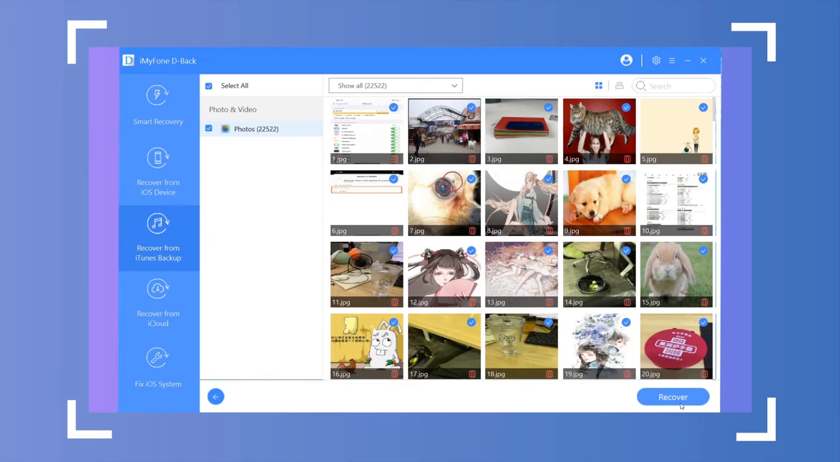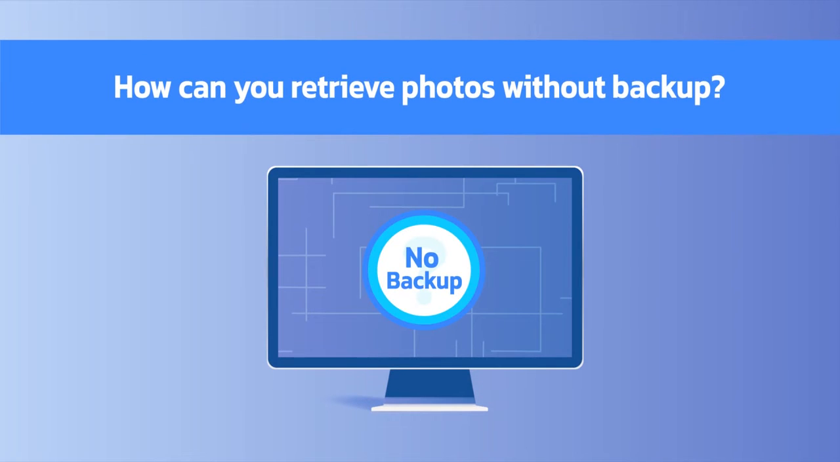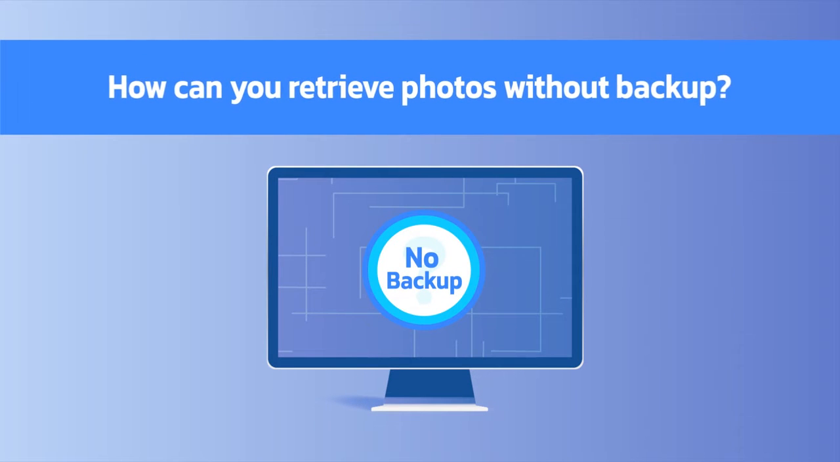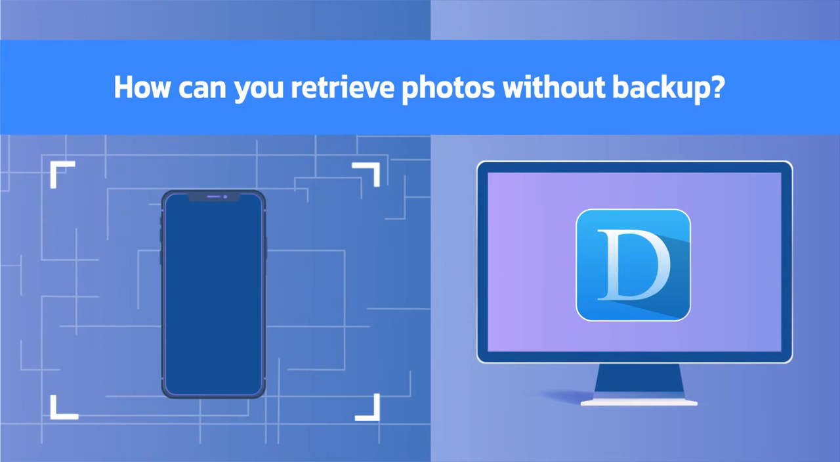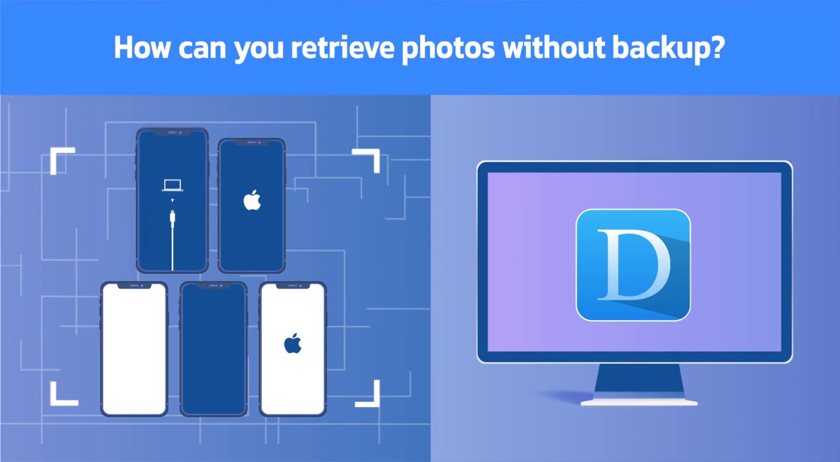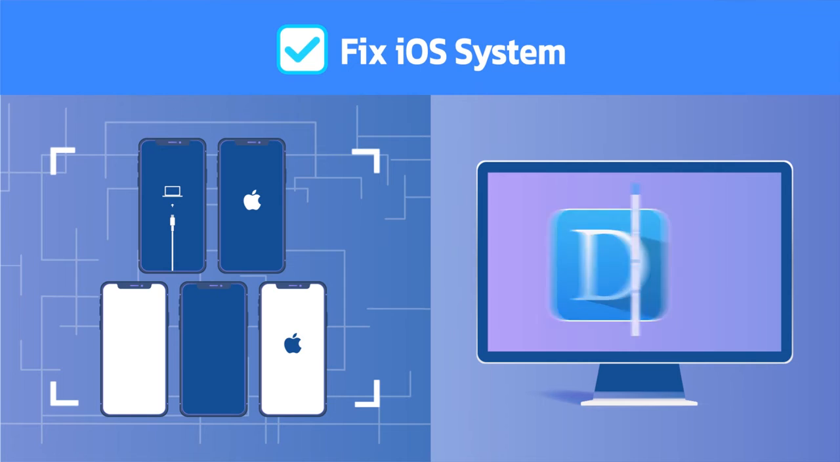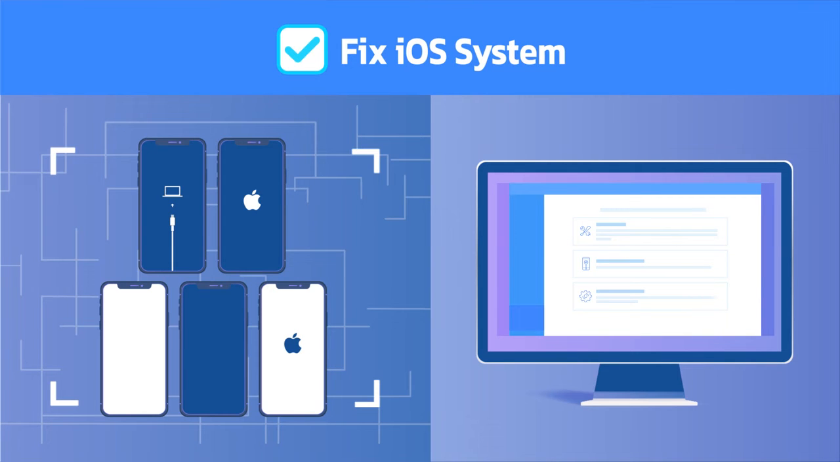iTunes backup. But what if there's no backup file available? How can you retrieve photos without backup? Well, in the case where your iPhone won't turn on and is simply stuck on recovery mode with the Apple logo, white screen, black screen, or restarting loop, etc., you can opt for Fix iOS System. You can easily access your photos after fixing your iPhone.